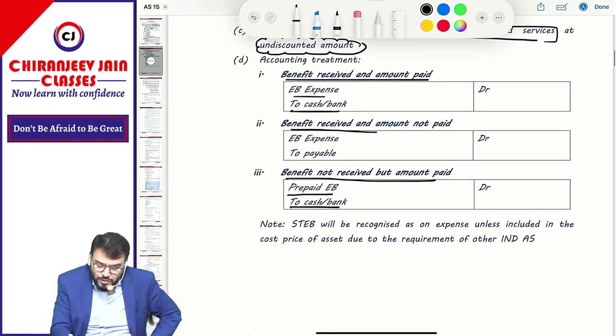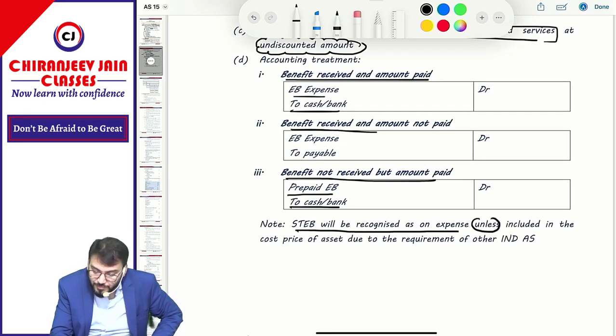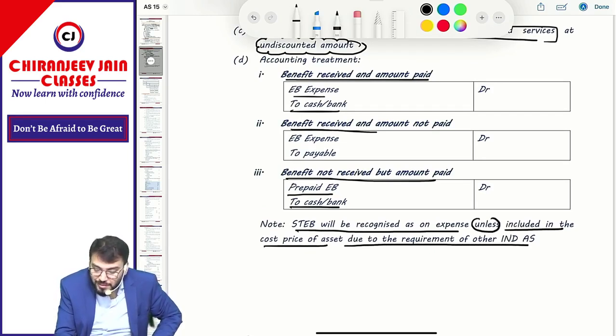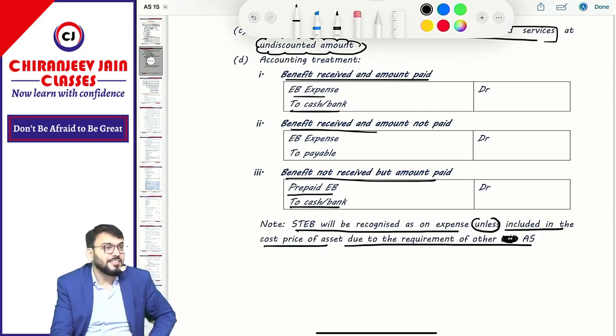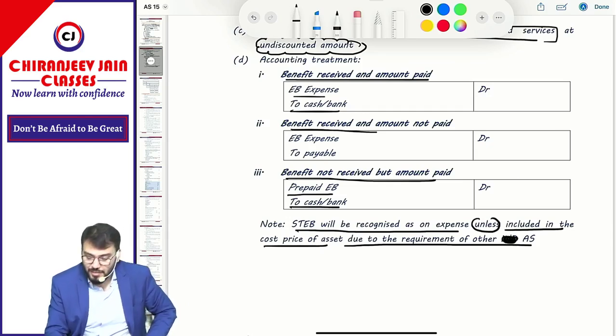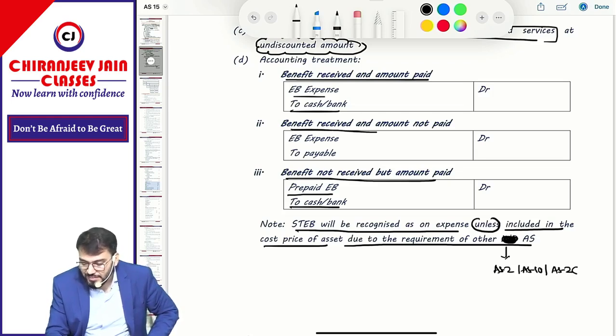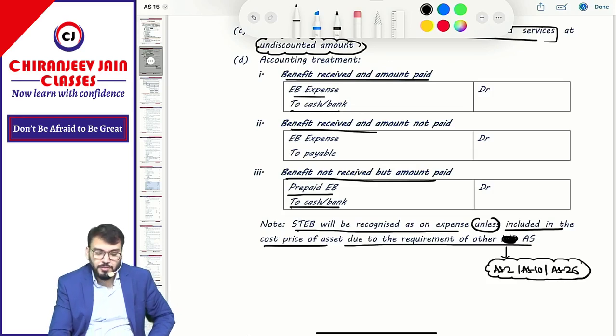So what they are saying: short-term employee benefit will be recognized as an expense unless included in the cost price of an asset due to the requirement of other AS. Other AS means what? AS2, AS10, AS26, etc. Understood?